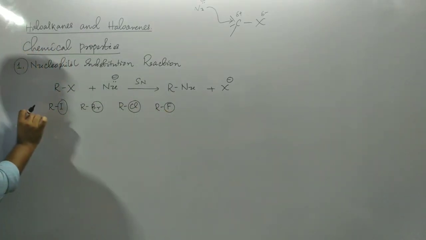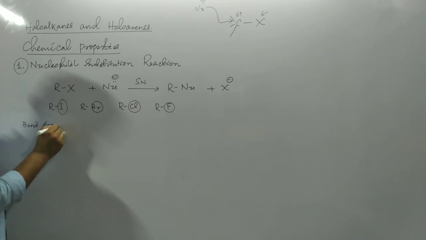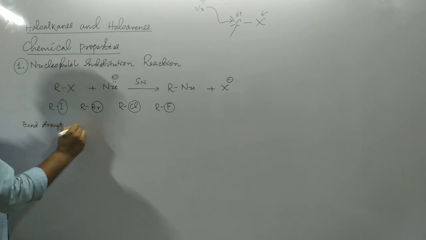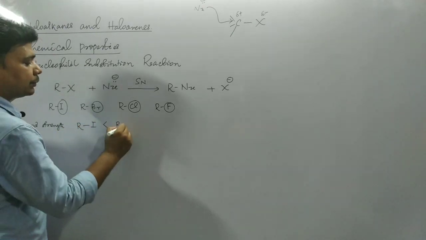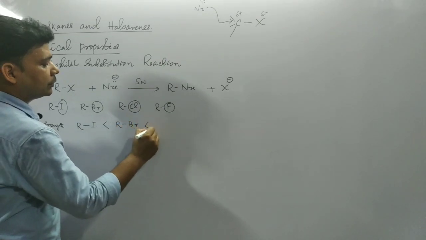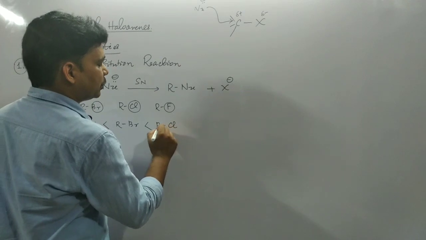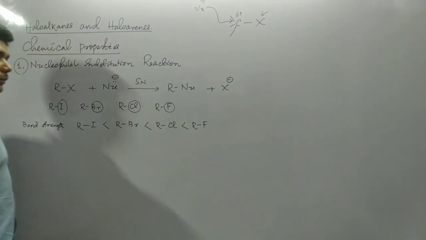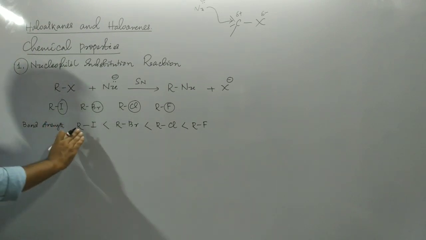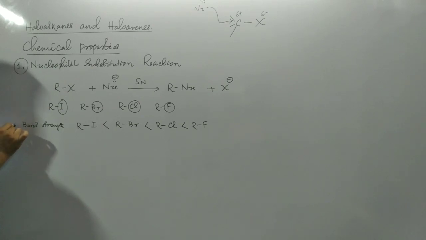The order of bond strength: RI is weakest. Next, RBr is weaker than RCl, and the bond strength in RCl is weaker than RF. This is the order of bond strength of this carbon-halogen bond. This is the first factor.